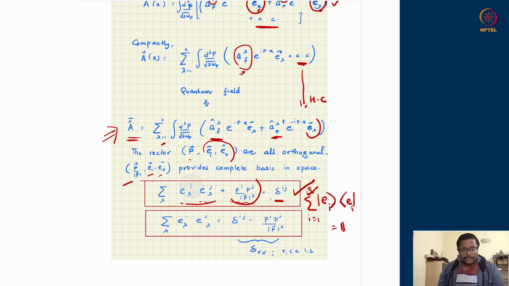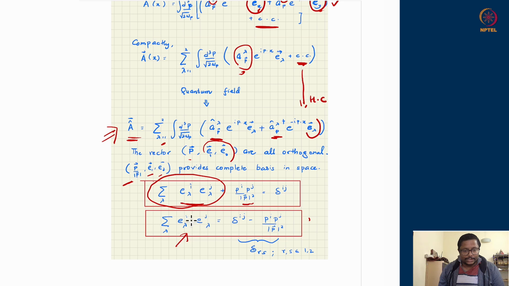And from here you can see that, if I just focus on the relation of the plane basis vectors, in the plane the two basis vectors sum up to delta ij minus the third direction. So this is the projection operator into the plane. That is the plane's orthogonality relation.